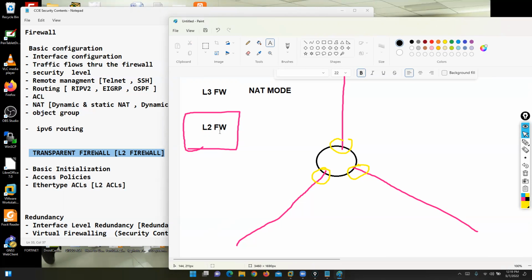With a layer 3 firewall, we have great features. We can configure IP addresses onto these interfaces, connect this firewall with the internet, and use routing, NAT, and VPN options. But with a layer 2 firewall, we have limitations. So in this scenario, we can use our firewall to act as a layer 2 firewall.